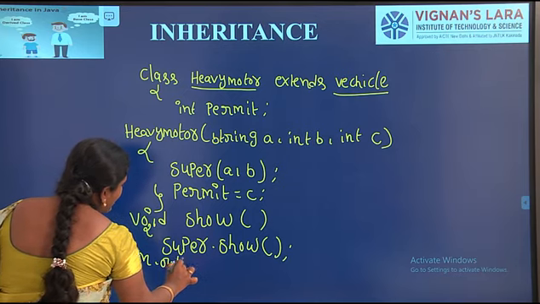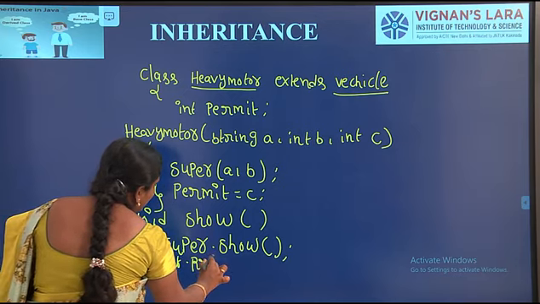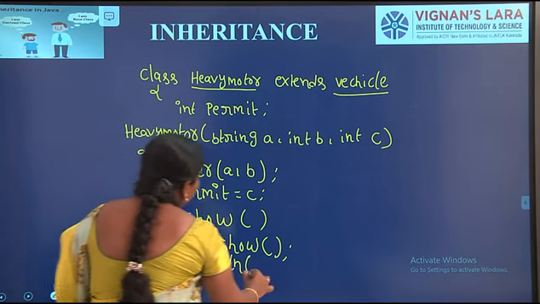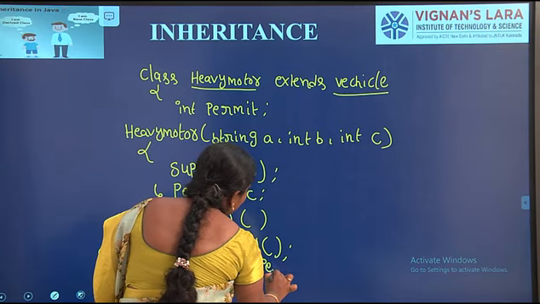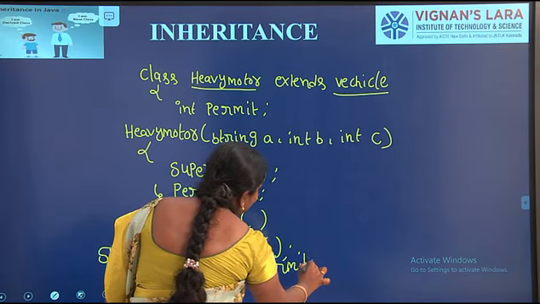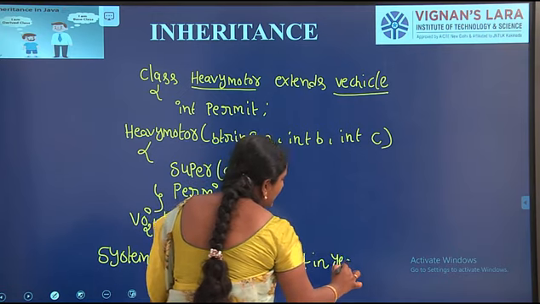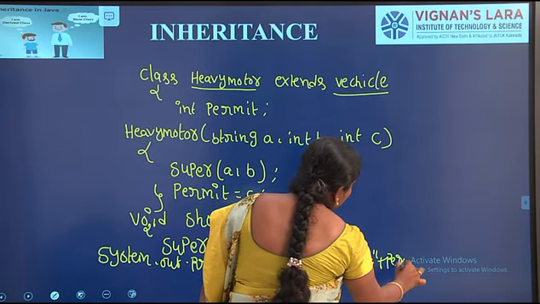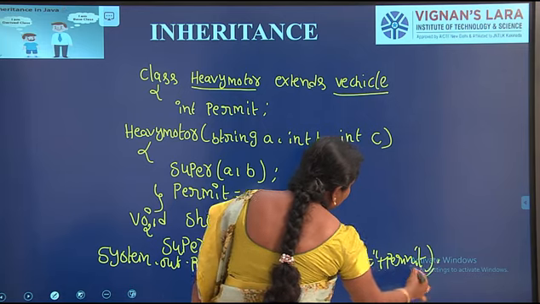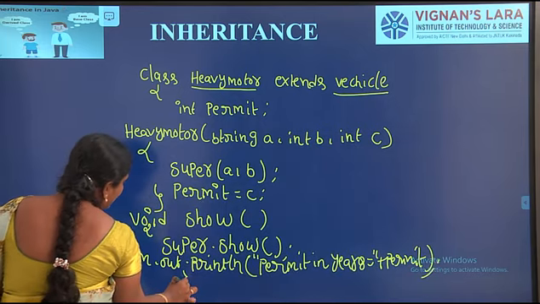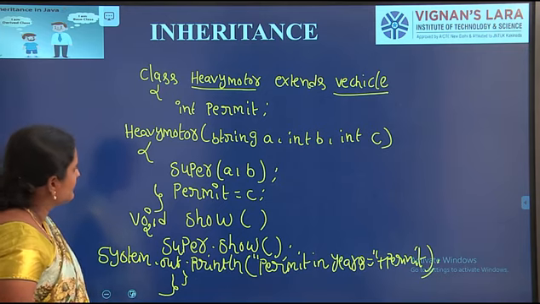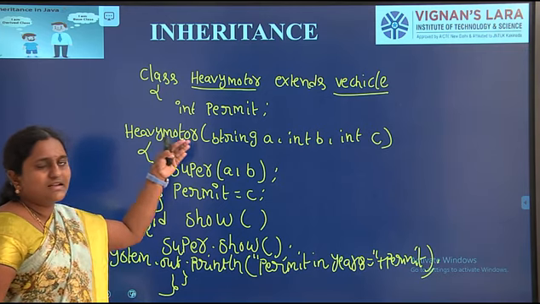In this method body, I am writing one System.out.println: permit in years equal to, plus permit. We have to close the method body and the class body. Okay, so here heavy motor extends vehicle.